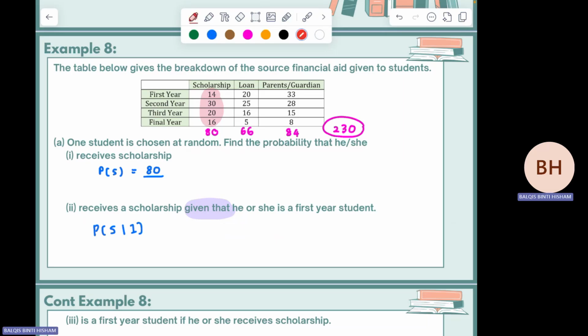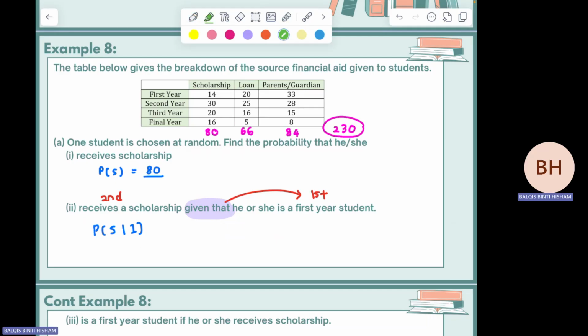After the words given that, that is your first event, and this is your second event. So the first event goes after this symbol. Madam wants to teach how to find conditional probability by using the table. P(scholarship given that first year). Given that first year means you just focus on the first year only.